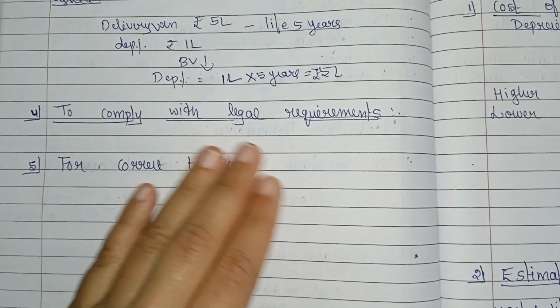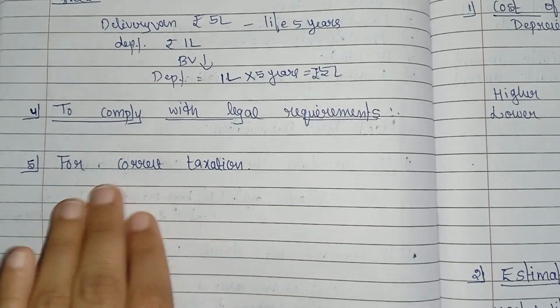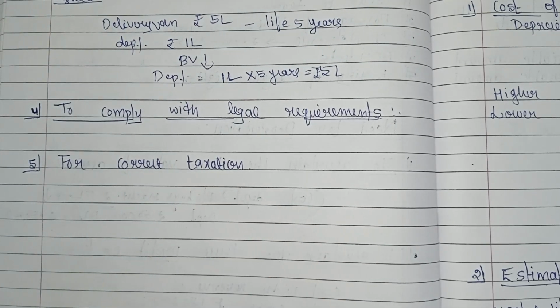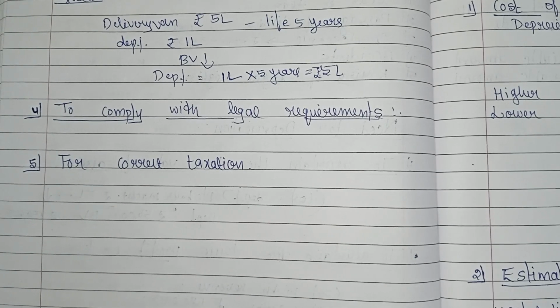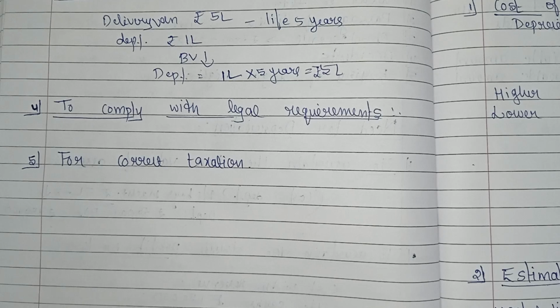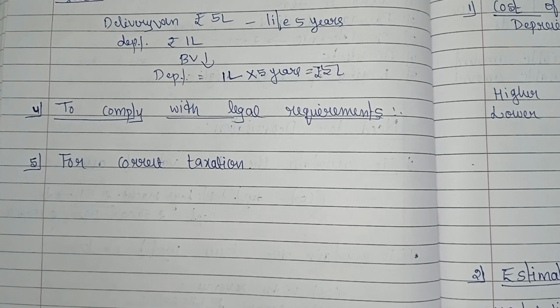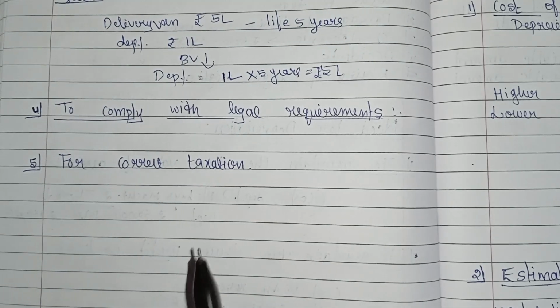So to comply with legal requirements, this is another need of depreciation. And the last one is for correct taxation. For correct taxation means tax laws allow deduction of depreciation when calculating the taxable income. So this prevents paying excess tax, right? And ensures correct income reporting. So that is for correct taxation.